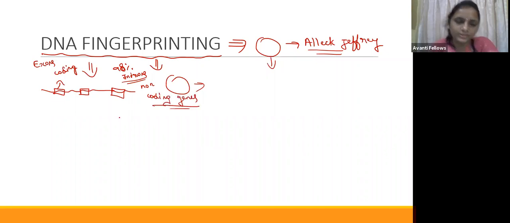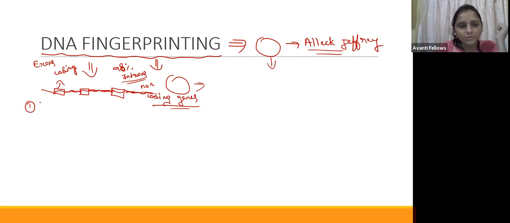What will happen in DNA fingerprinting? The main thing here is the repeated sequences. In the genes which are not going to code, very repeated sequences are present. There are mainly two types of repeated sequence.